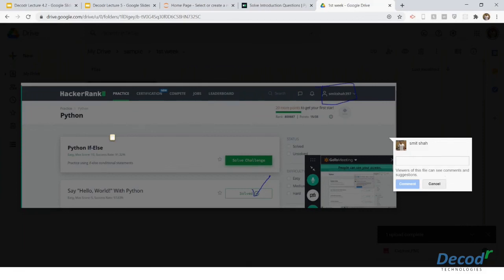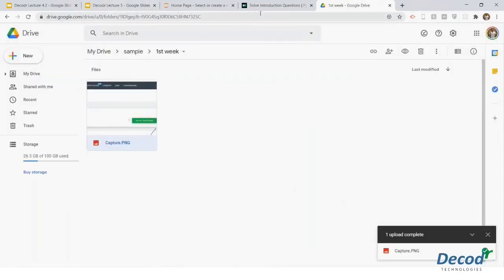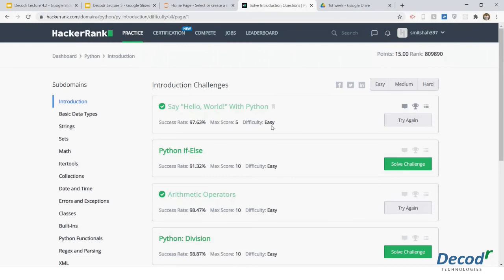Which level, buddy? As the lectures and assignments progress, currently we'll start from the easy level and then you will move on to medium, hard, and so on. The topics we will give to you. For Python if else, there is only an easy level. So you only have to do the challenge that we will give you each week. Additionally, you can do your own thing side by side if you want. But the 10 to 15 assignments that we give you, you have to do. Additionally, you can go to more complex problems, whatever.